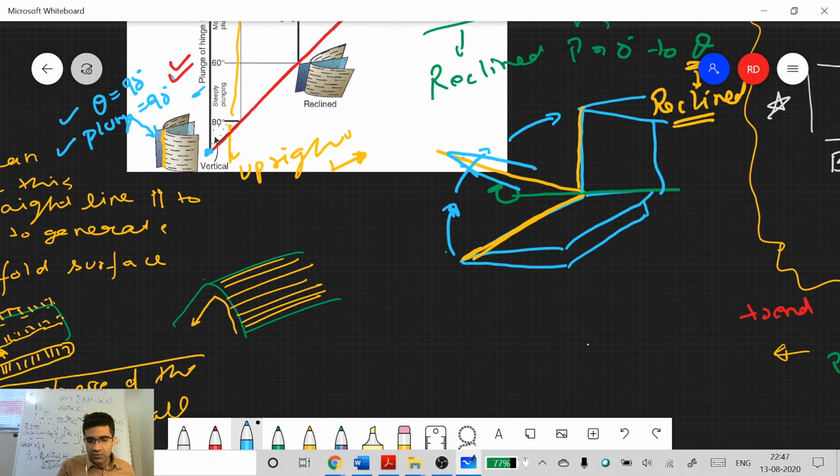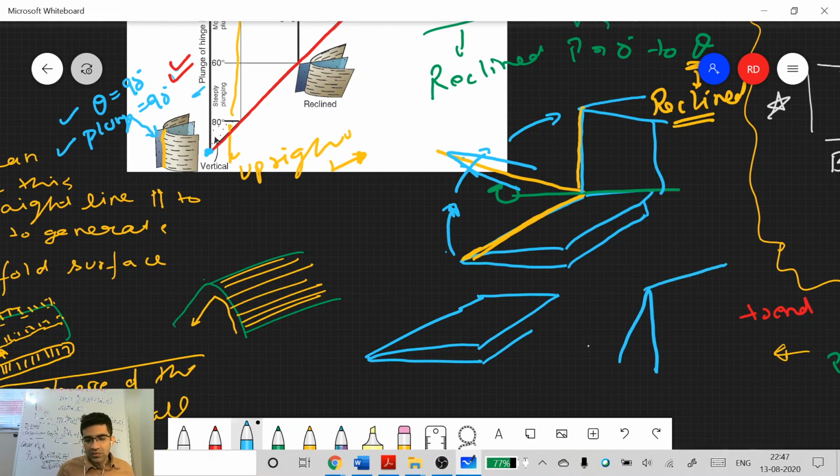Another way of turning the same notebook, if you have this notebook like this, you can turn it in a different manner so that it becomes something like this. So that is a different way. So what will be these folds? These will all be reclined if you move your notebook like this in the first case. In the second case, what type of folds will you get if you move your notebook like this? There are three ways you can rotate your notebook.